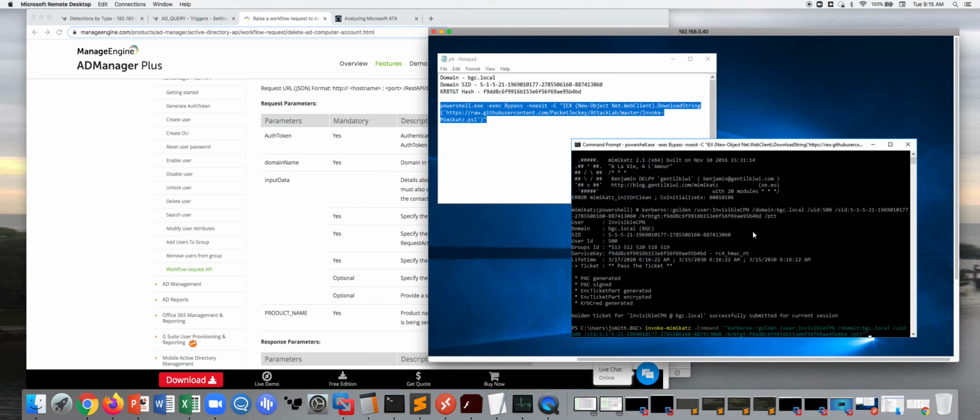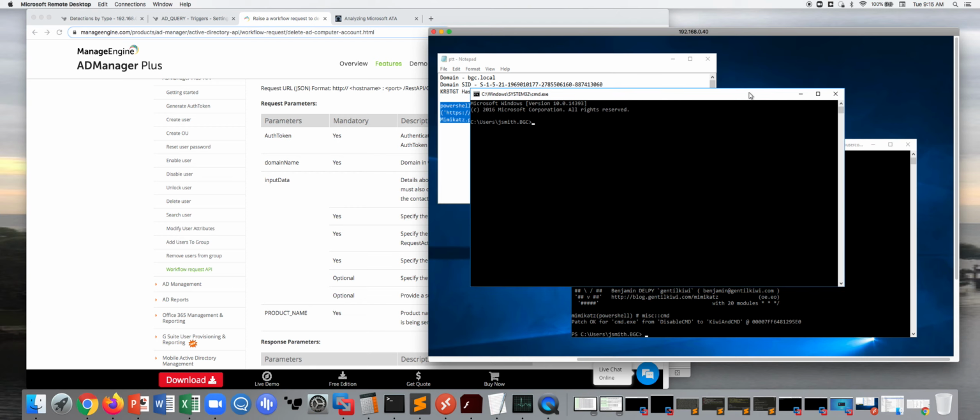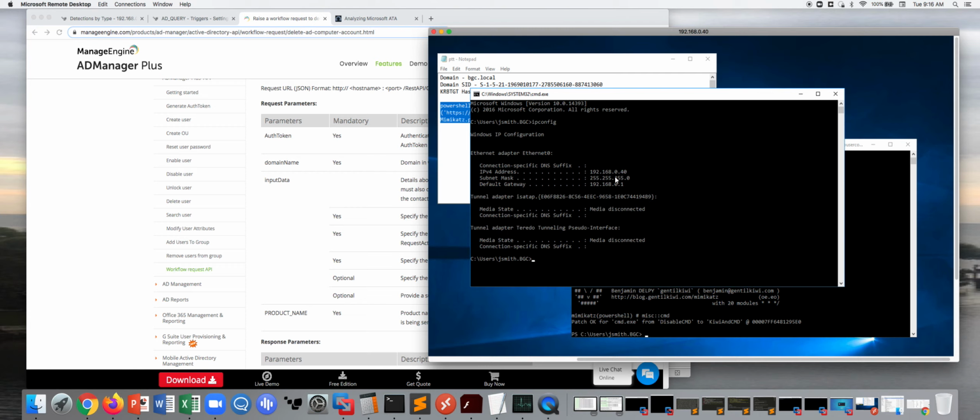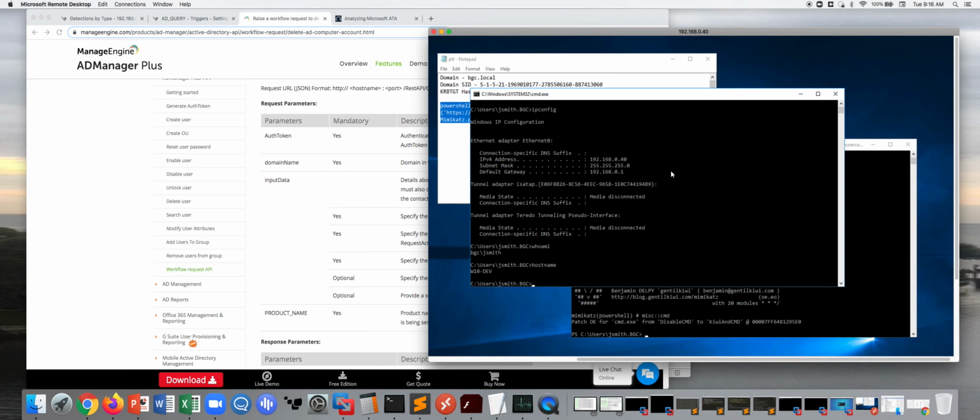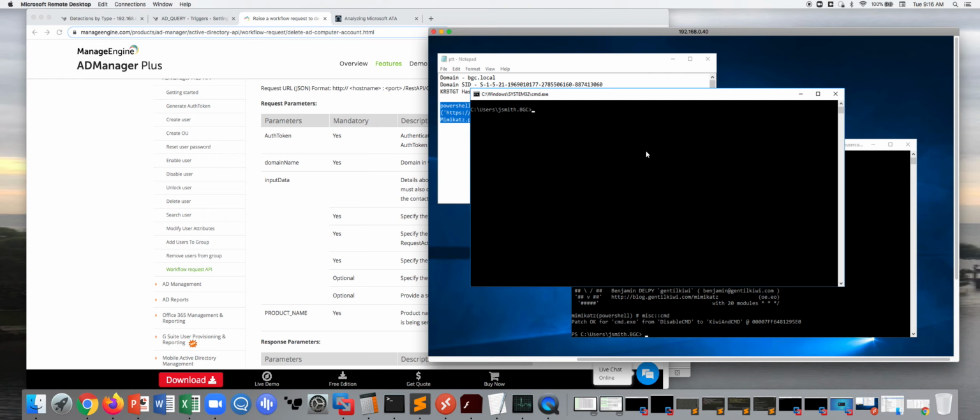So now I'm going to open up a command prompt with that ticket loaded in memory. So if we look at our box once this loads, we'll check a few things, right? First, ipconfig. My configuration there is 192.168.0.40. Who am I? I am J Smith, and host name is Win10Dev. So I'm going to go ahead and launch a remote shell on my victim.